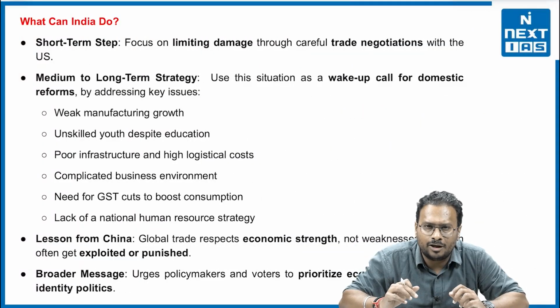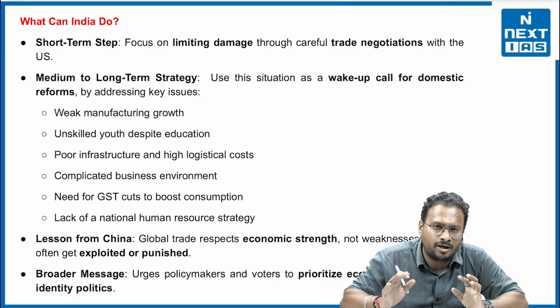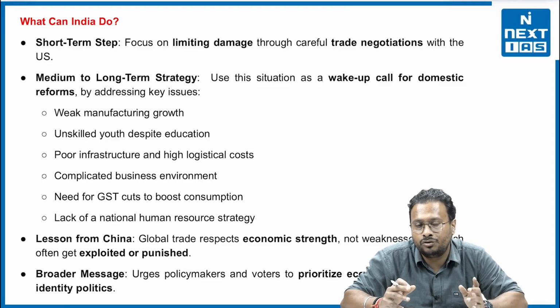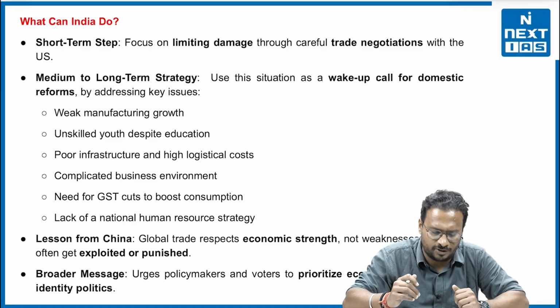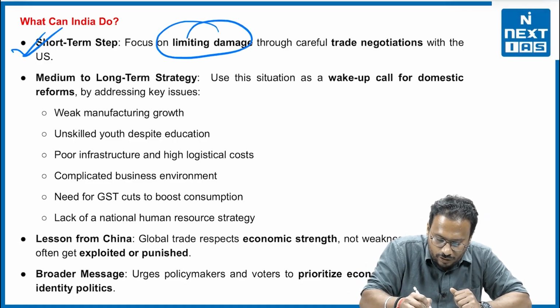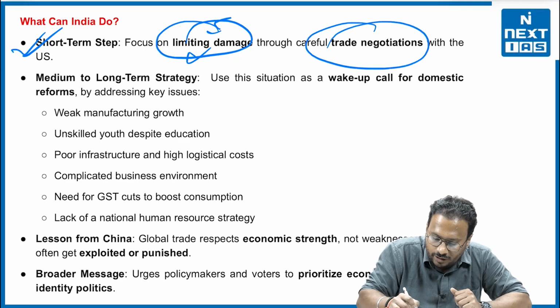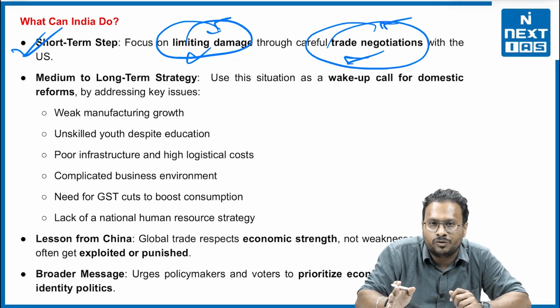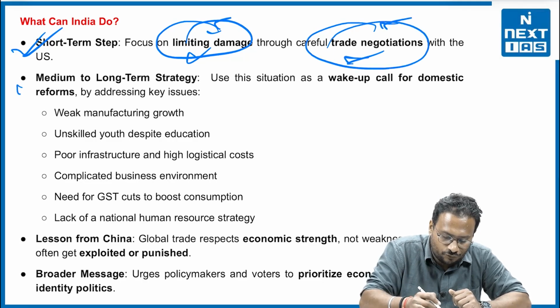Now, what can India do or what should India do? So the 2 points that we quote, India tried to maintain a balance. Certain journalists asked certain tough questions, I would say, to the US President Donald Trump. But still, what are the possible scenarios that India may do? There's first the short-term step. Focus on limiting damage through careful trade negotiations with the US. This is what India has been successfully doing.